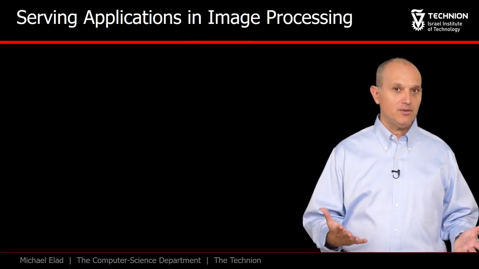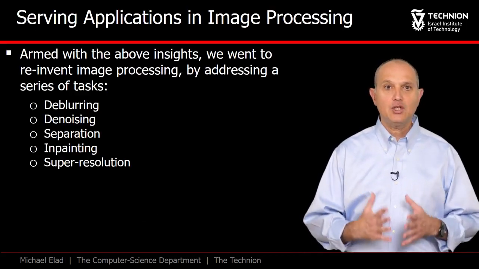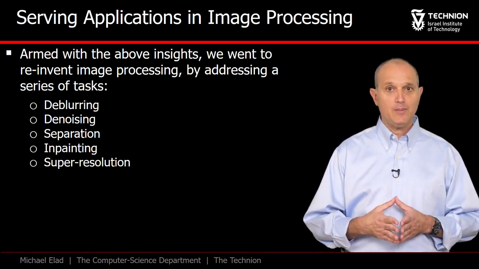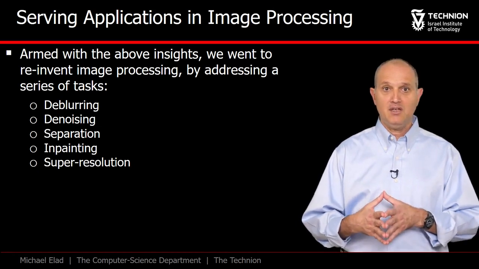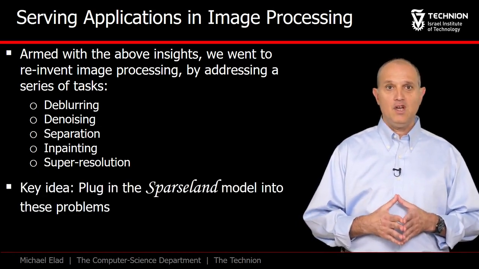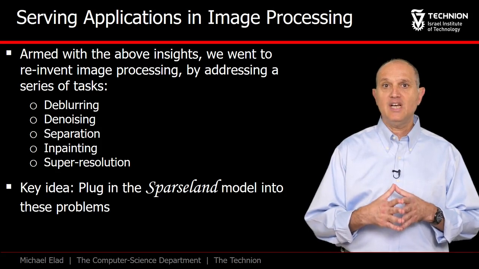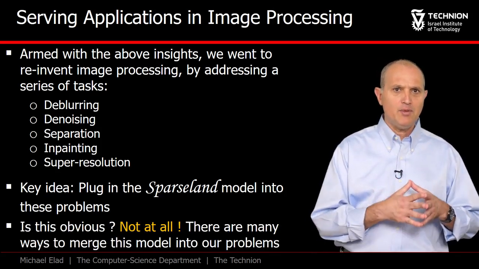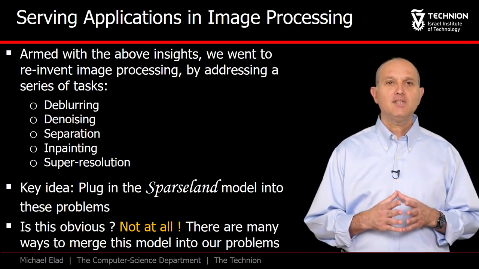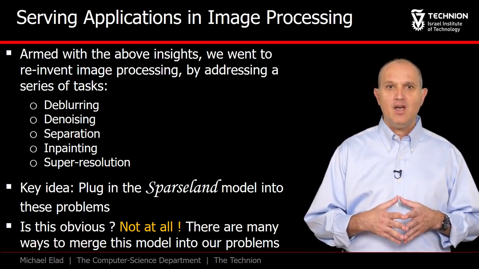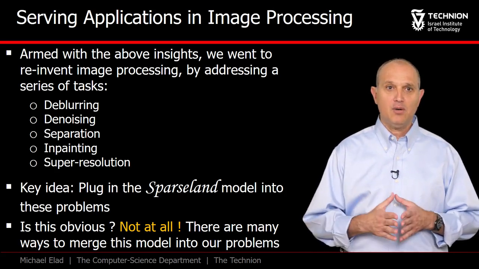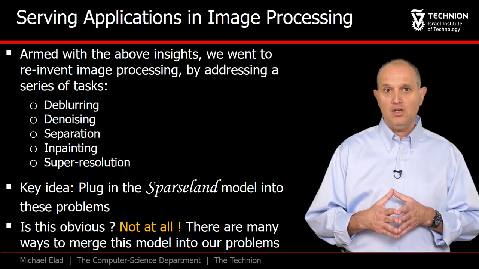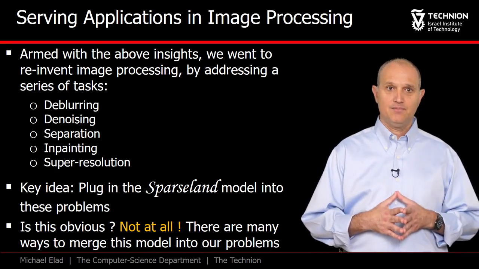With all this background, we came enthusiastically to tackle actual applications in image processing, bringing Sparseland to them. We treated problems such as denoising, deblurring, in-painting, separation, and more. In all these algorithms, the Sparseland model stood at the center. Is it obvious how to bring Sparseland to actual image processing tasks? Sometimes it is, especially after you have seen how it is done on other closely related problems. We did see the richness in which such a combination of our model to the task can be practiced.